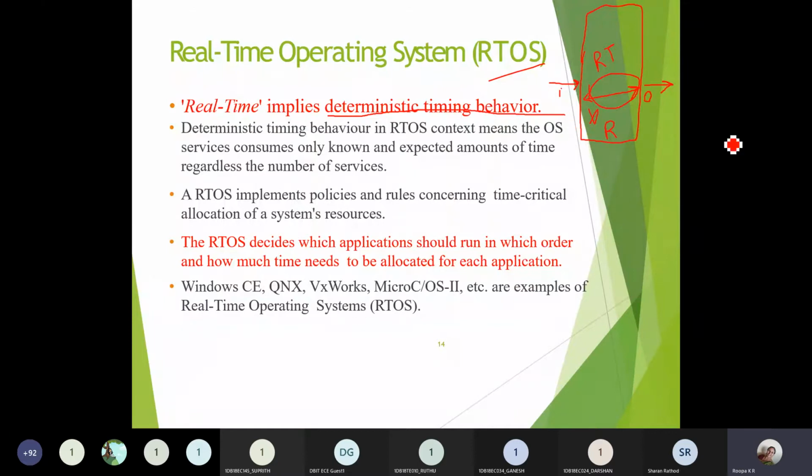And one more thing, as I told you, whatever resources are used in that real-time application should be very active and process the application within a stipulated amount of time.